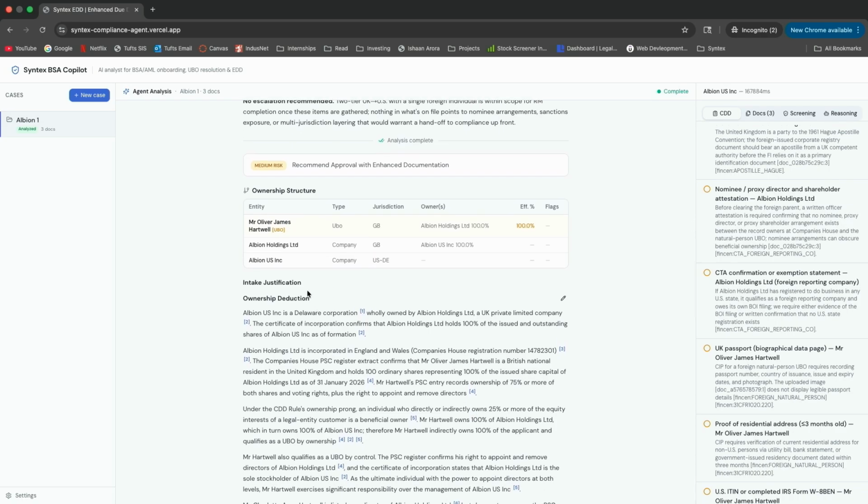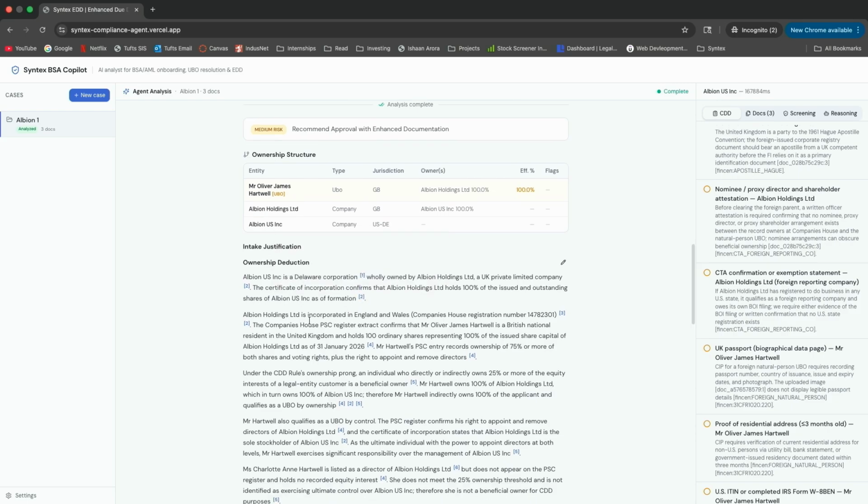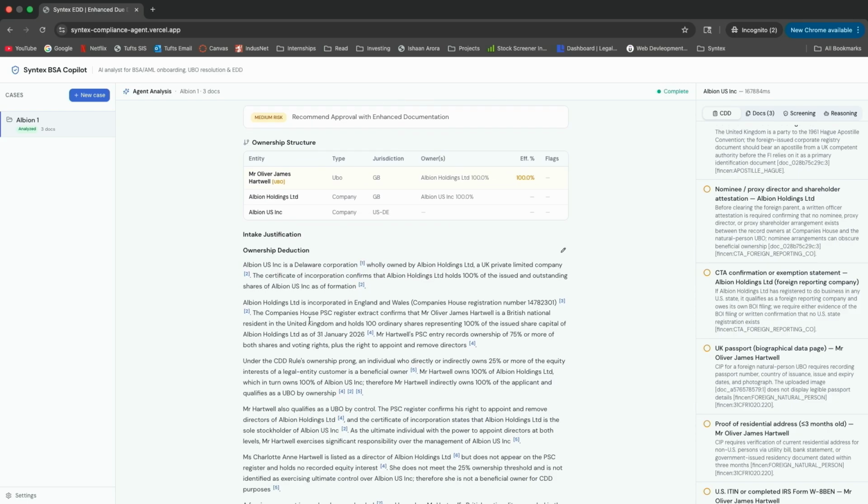The agent is running in the background, so we switched to a completed case here. As you can see, the agent cites every single claim it makes. So this goes back to the certificate of incorporation that's been uploaded. This goes back to, again, the certificate of incorporation. And every single claim that's made is cited. So there's no hallucination by the model.